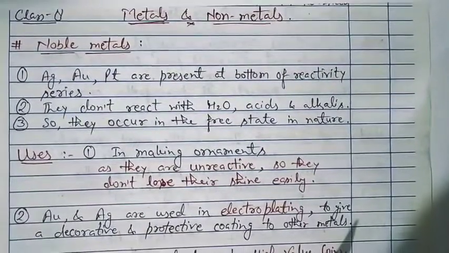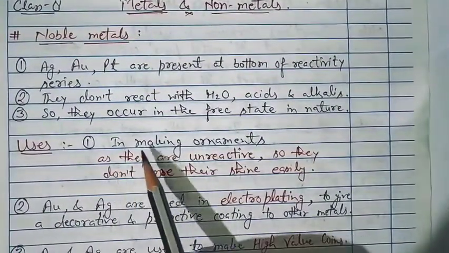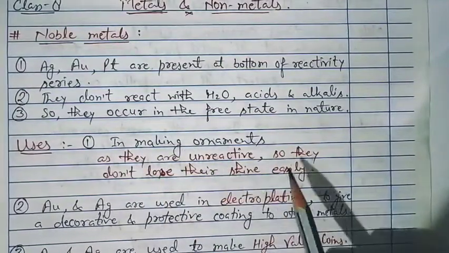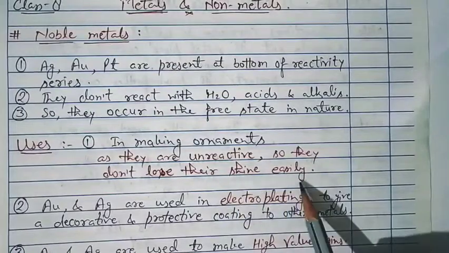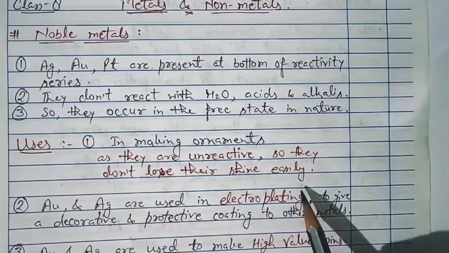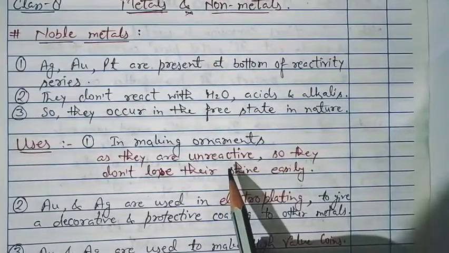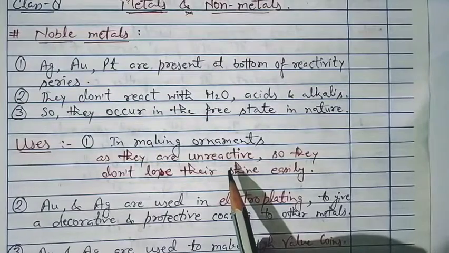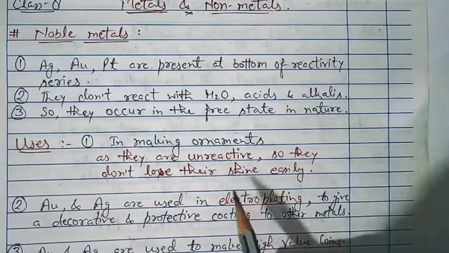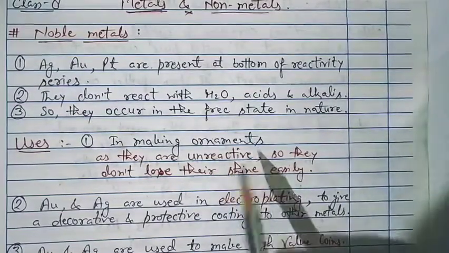Now what are the uses of noble metals? First, in making ornaments. As they are unreactive, they don't lose their shine easily. This is a very basic property. Anybody can easily understand that any element which is not going to rust or be affected by chemicals, and remains the same with time, has better value in the market. So that is why they are used as ornaments.